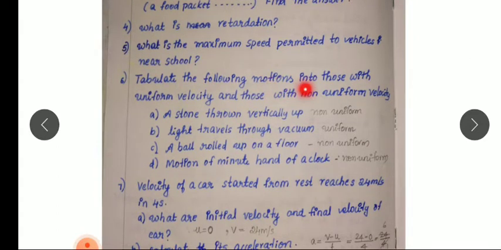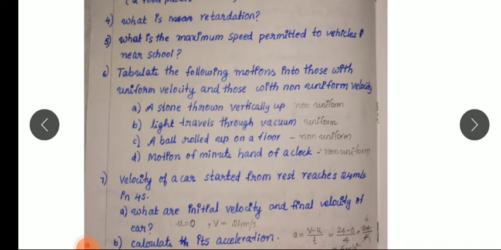Tabulate the following motions into those with uniform velocity and those with non-uniform velocity. A, a stone thrown vertically up. So in this case, the velocity is non-uniform because as the stone goes up, what happens? Its velocity decreases and at a point, its velocity becomes 0. So here you can see there is a change in velocity.